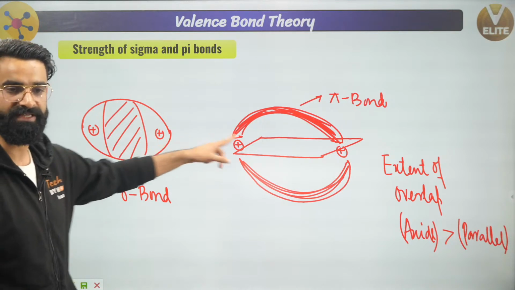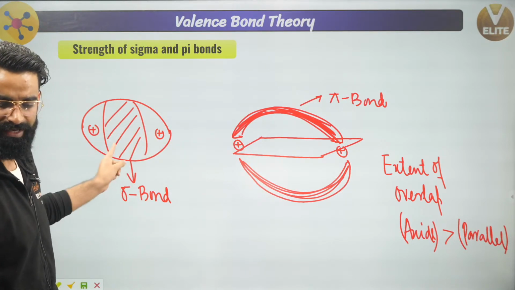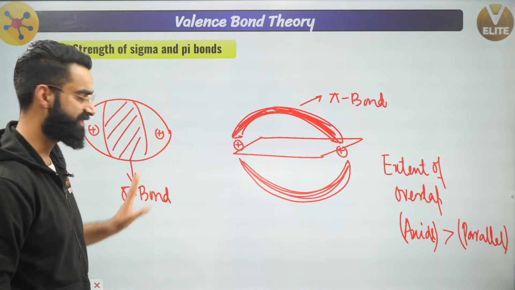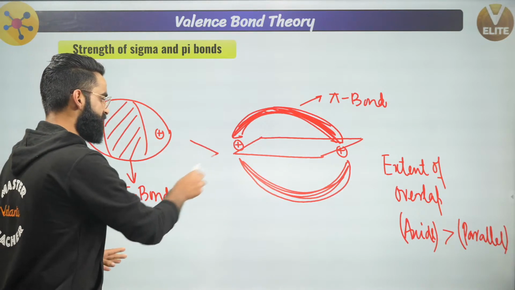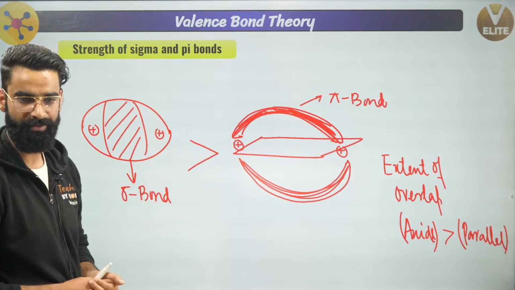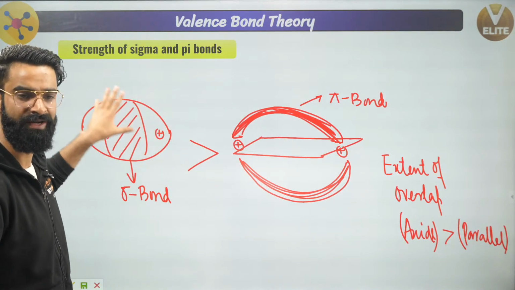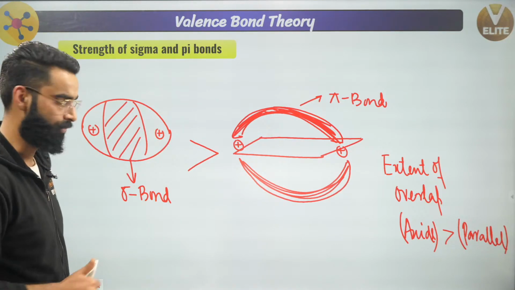This is the axial overlap, this is the parallel overlap. The extent of overlap in axial, which leads to the formation of sigma bond, is always greater than the extent of overlap in parallel overlap, right? So I can simply say, as per the extent of overlap concept, your sigma bond is going to be stronger than your pi bond. This is reason number one, which gives me the idea of why your sigma bonds are comparatively stronger than pi bonds.